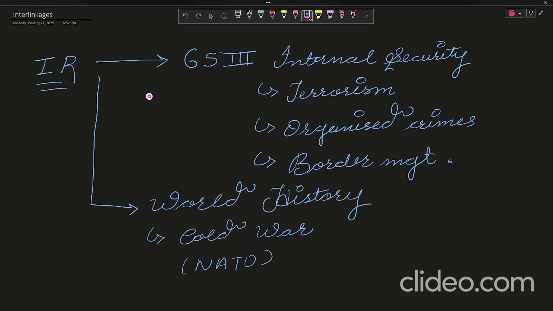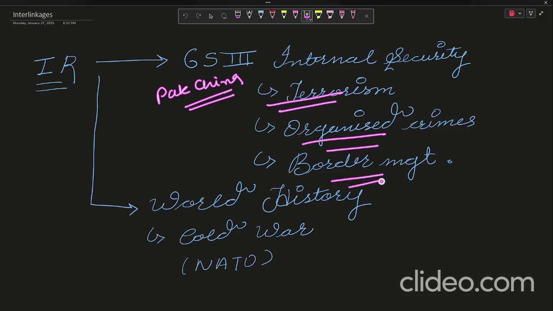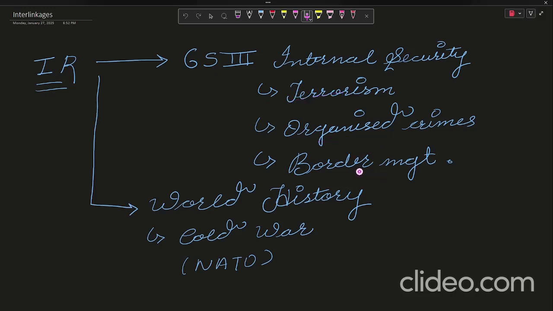So let us discuss the interlinkages. Let's talk about IR, international relations. International relations is interlinked with GS3, internal security. How? In this, we will study basically the relation of India with various countries, and that could be good or bad. Bad, like with Pakistan and China. How bad? Because of terrorism, organized crime, and border management. They are just not letting us live peacefully, in a way we can say, by all this kind of activities.